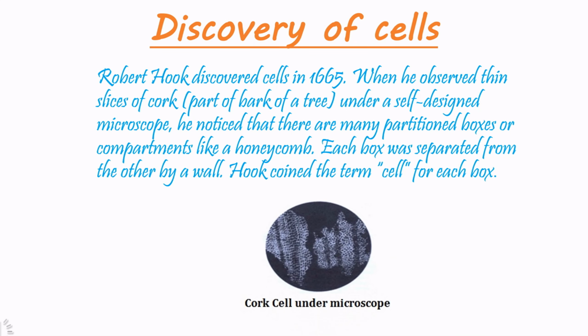Discovery of cells. Robert Hooke discovered cells in 1665. When he observed thin slices of cork, part of the bark of a tree, under a self-designed microscope, he noticed that there are many partitioned boxes or compartments like a honeycomb. Each box was separated from the other by a wall. Hooke coined the term cell for each box.